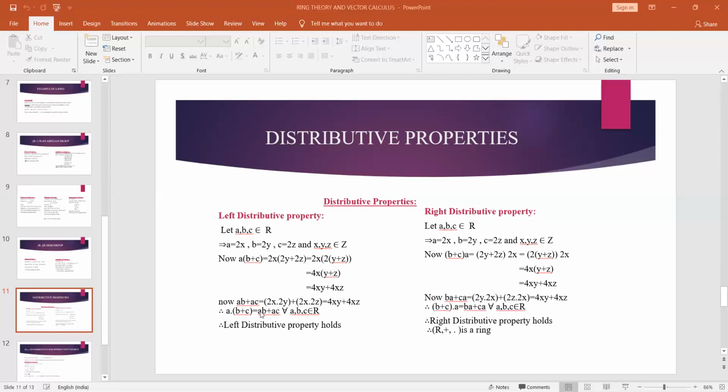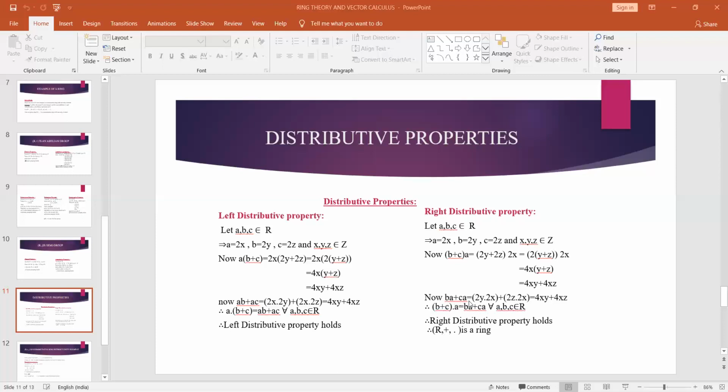Similarly, if we consider ab plus ac, so ab is nothing but 2x into 2y, ac is nothing but 2x into 2z, and if we multiply and add these elements, we get 4xy plus 4xz. It means a into b plus c is same as ab plus ac. So this is left distributive property. Similarly for right distributive property, we have to consider b plus c into a. Once again, b plus c is 2y plus 2z, into 2x. If you multiply these elements, we get 4xy plus 4xz once again. And in the same way, if we consider ba plus ca, then also we get 4xy plus 4xz. It means b plus c into a is same as ba plus ca. So therefore, right distributive property also holds.